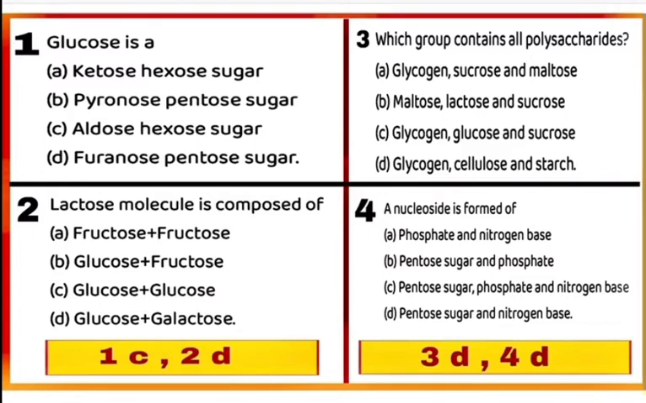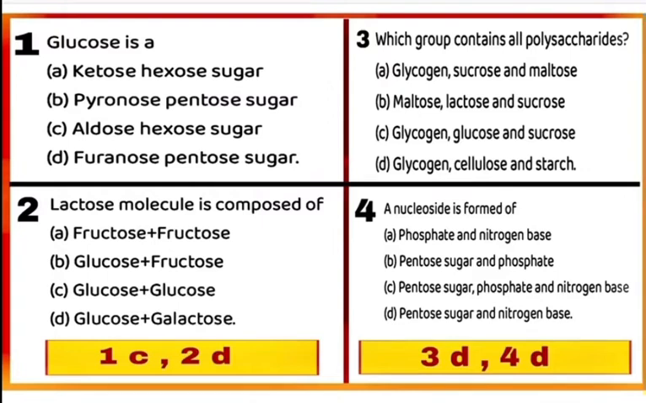Question 2. Lactose molecule is composed of. Lactose is a disaccharide formed by combination of glucose and galactose. So, mark D as a correct answer. Question 3. Which group contains all polysaccharides? Polysaccharides are long chains of monosaccharides, and out of given 4 options, all polysaccharides are given in option D. These are glycogen, cellulose and starch. So, mark D as a correct answer.